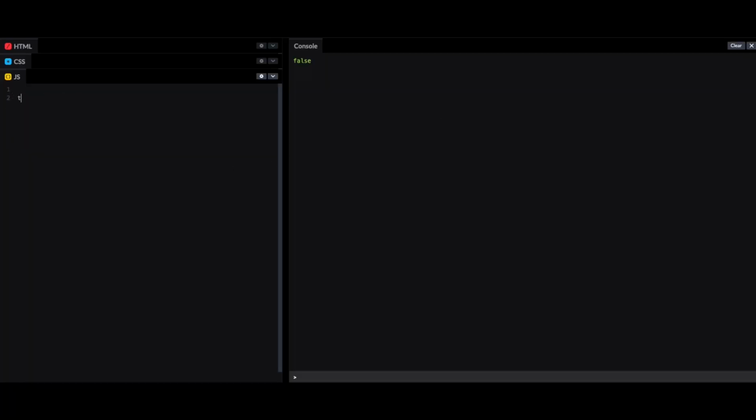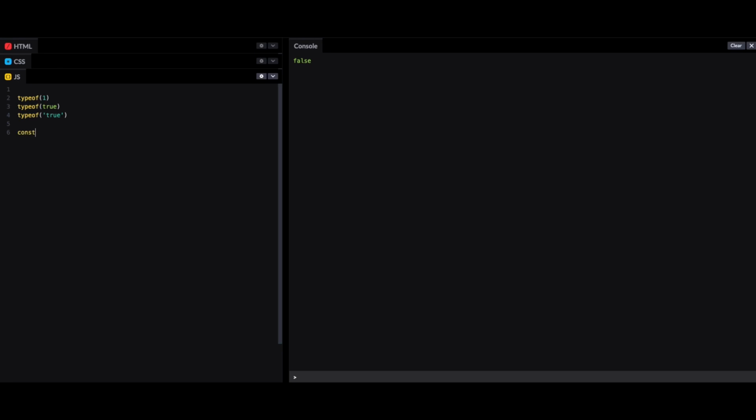Let me show you something. typeof is an inbuilt function, so it will automatically be recognized. So typeof 1, typeof true, boolean, right? typeof a string, let's say true. I will create an object.